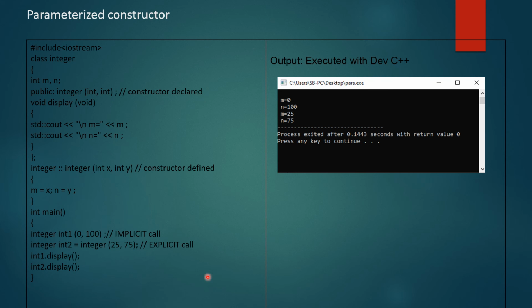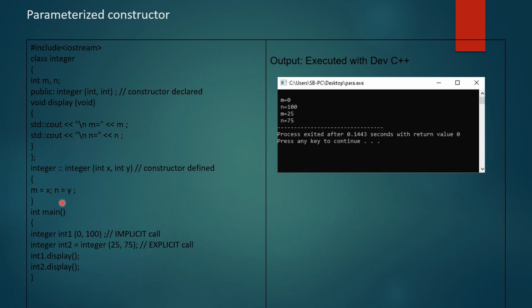So the program for parameterized constructor: class integer, int m comma n. The class name is integer, so you will create the constructor with the same class name, that is integer. Then in integer you will pass two parameters of data type integer, then void display, and in cout you will display the value of m and n.